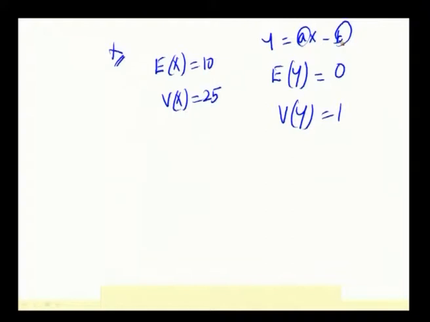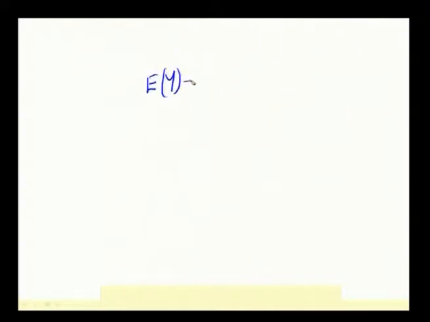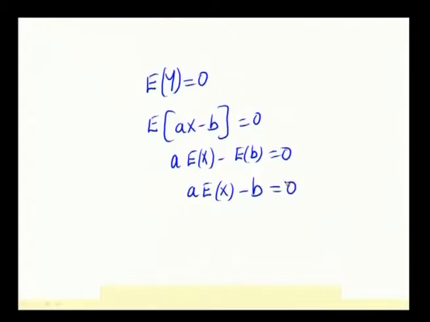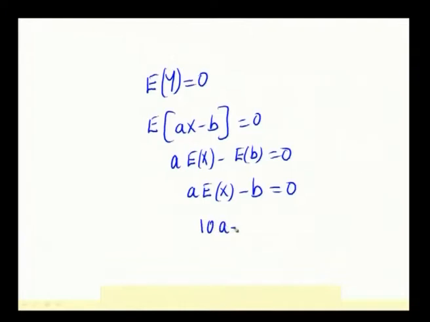Through solving the equations. E of y is given to be equal to 0, which implies expectation of ax minus b equal to 0, and the expectation can be distributed for constants. So, a into expectation of x minus expectation of b is equal to 0. Expectation of a constant is the constant itself according to the property of expectations. A into E of x minus b is equal to 0 and expectation of x is given to be equal to 10. Therefore, 10 a minus b is equal to 0. This is one equation we have.